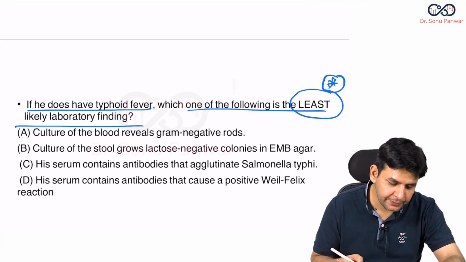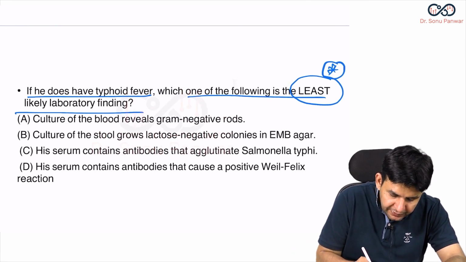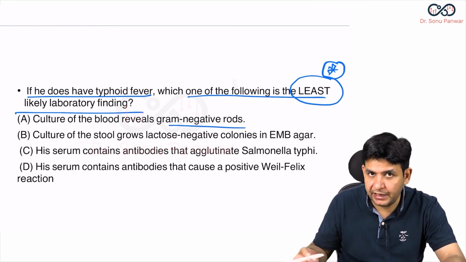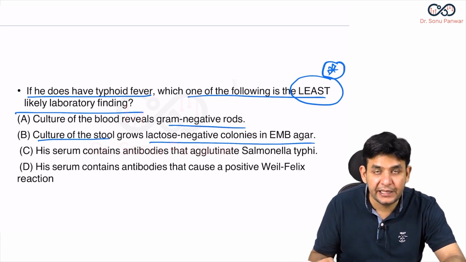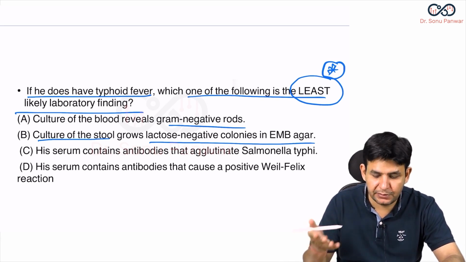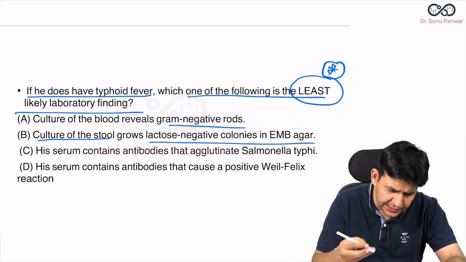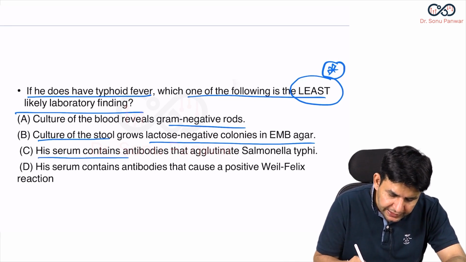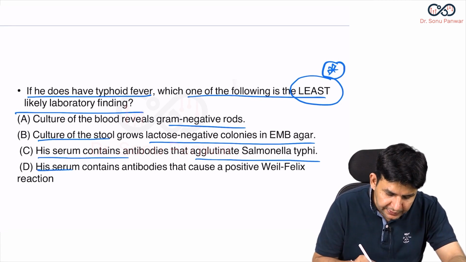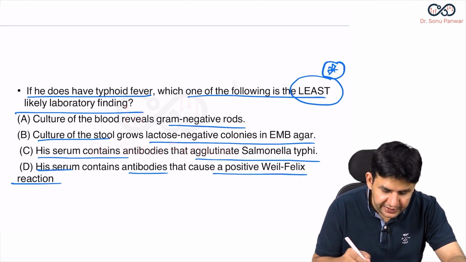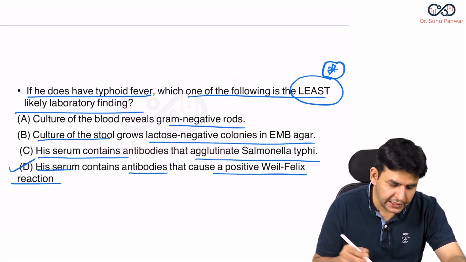Remember this trap. First, the culture of the blood reveals gram-negative rods. Yes, Salmonella typhi is a gram-negative rod. The culture of the stool shows lactose-negative colonies in EMB agar. What is EMB? Eosin methylene blue agar. Yes, true. His serum contains antibodies that agglutinate Salmonella typhi. Definitely it should have. His serum contains antibodies that cause positive Weil-Felix reaction. No. The answer is D.